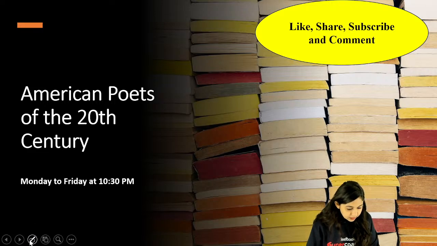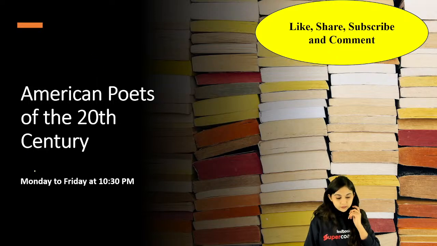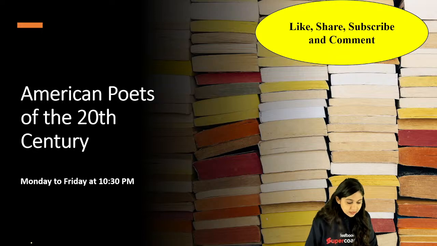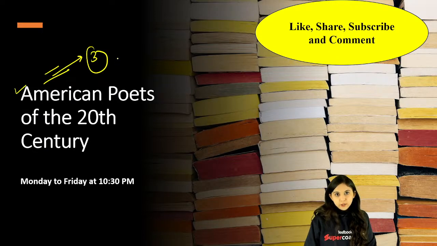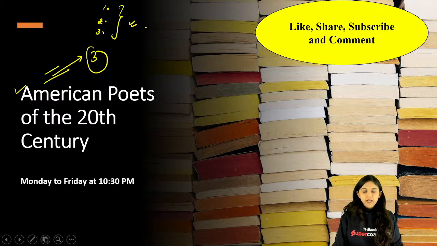I hope we are all very clear about the agenda for today's session. The agenda for today's session is that we will be looking at 3 American poets. ठीक है, ये जो 3 important American poets हैं हम उनको आज देखने वाले हैं. We will be covering these 3 American poets and बाकी के जो poets हैं we'll be covering tomorrow at 10:30 p.m. और उसके बाद I'll share this PDF also with all of you on the Telegram platform so that you will be able to cover it properly. ठीक है, और ये जो 3 poets हम आज cover कर रहे हैं you will be able to see that they are very different, right?